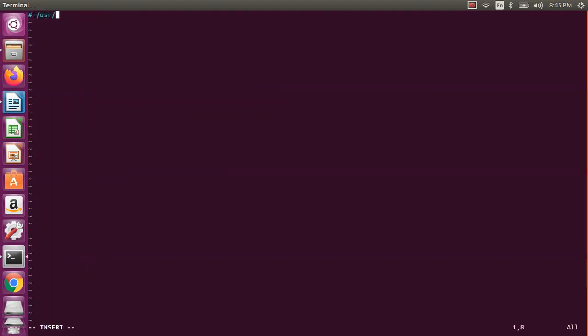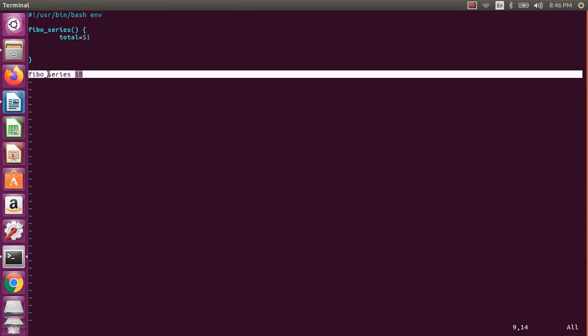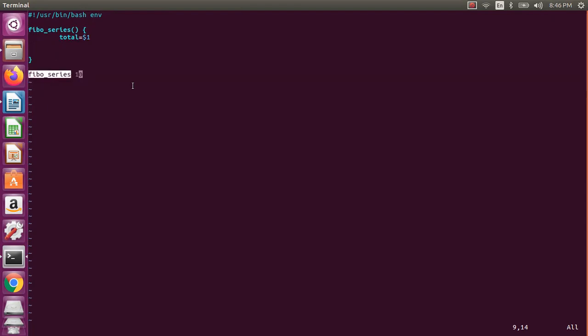We can use the user bin bash environment, and then write the Fibo series. Let us assume the user passes n values, so I'll just say total is whatever $1. $1 is the first argument. If I pass 10, then this 10 will be $1. If I pass 10, 20, 30, then $2, $3 and so on: first argument, second argument like that. Then what is $0? $0 is the name of the function, or the name of the file or application.